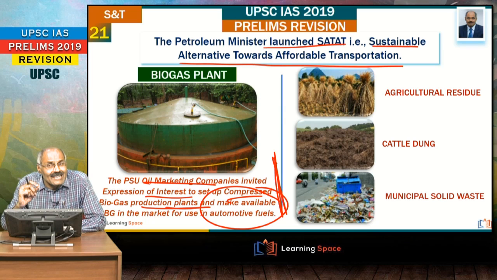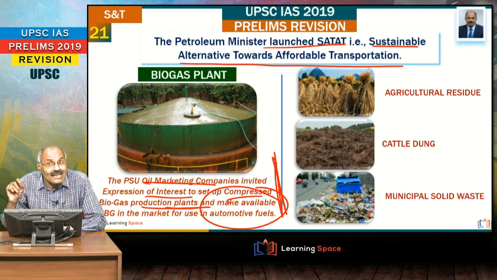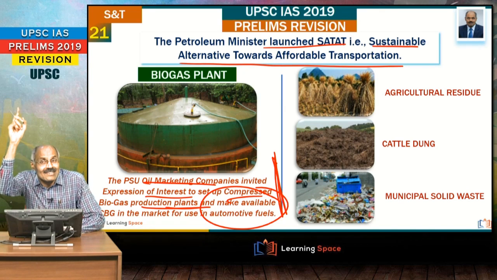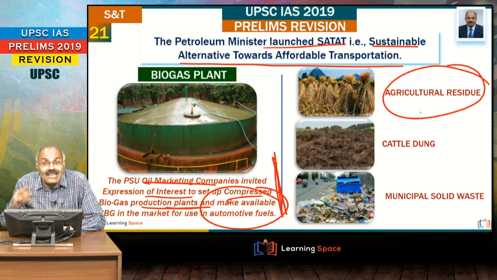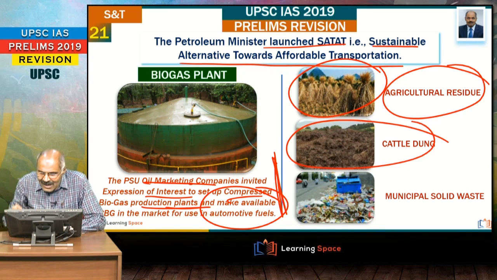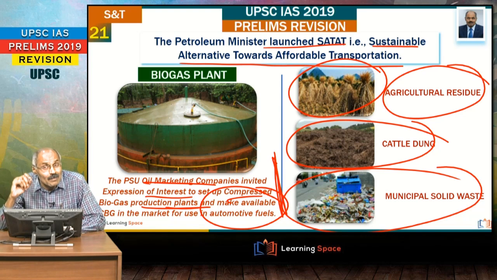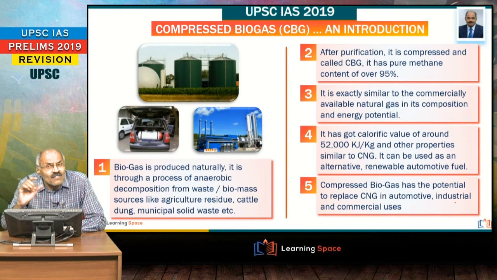Just like CNG, all of you are familiar with CNG vehicles. Similarly, the government's idea is that compressed biogas, or CBG, should be used in vehicles. That is the goal. And how to produce CBG? CBG can be produced from agricultural residue, cattle dung, and municipal solid waste. So, friends, this CBG under Satat is to be produced from agricultural residue, cattle dung, and municipal solid waste. Have a look at it.